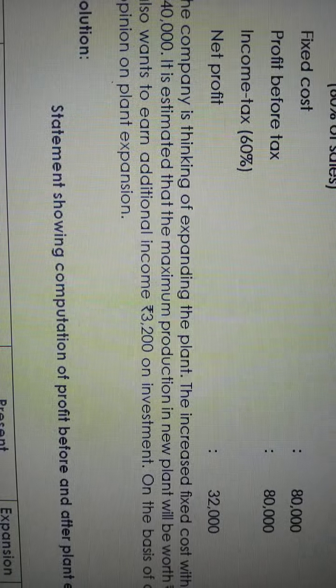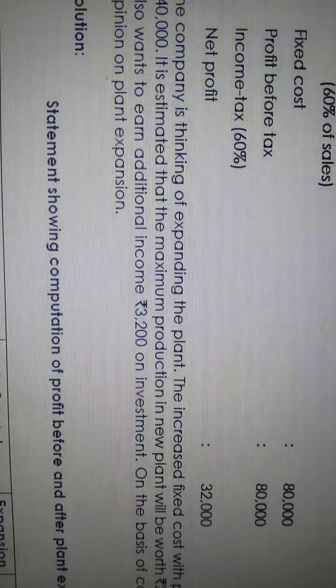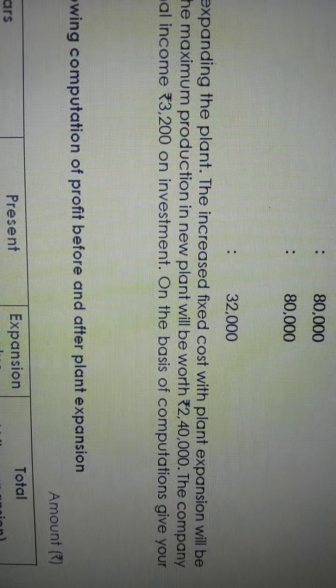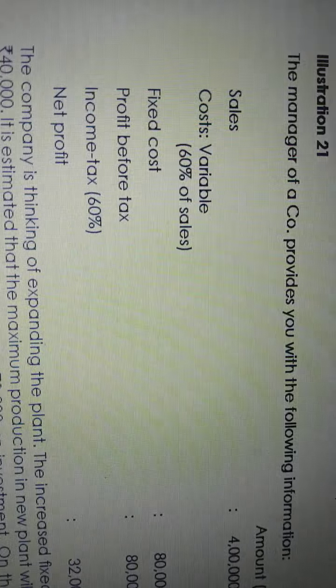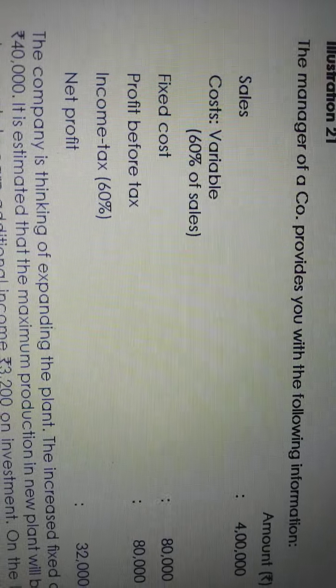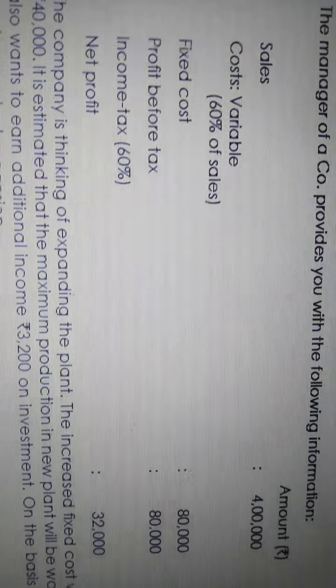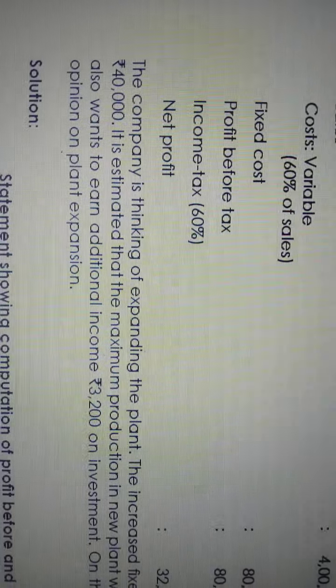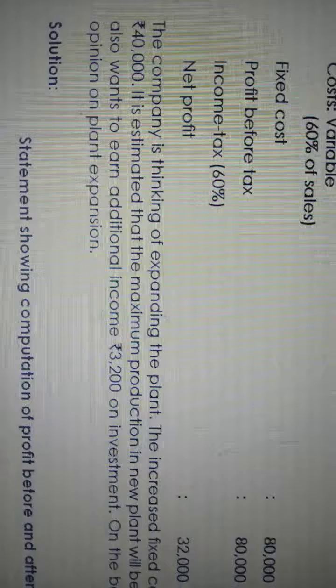Now they are asking whether we should expand or we should not expand. They give you the value of sales, how much? 2,40,000. They give you the variable cost percentage also. How much? 60%. Same 60% we have to apply here also. They also gave the fixed cost. Then we have to identify the profit.